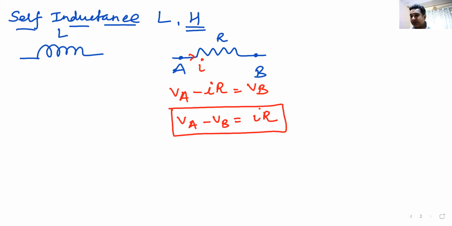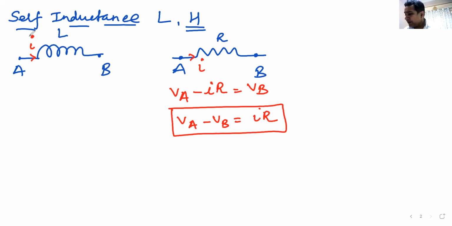Now, what happens in the case of an inductor? We also follow the same convention. What do you mean by the same convention? In the direction of current, if I go from point A to point B, and the current I is flowing from A to B, how do I write the potential drop in the case of an inductor? Remember, electrically, inductor and resistor behave the same.